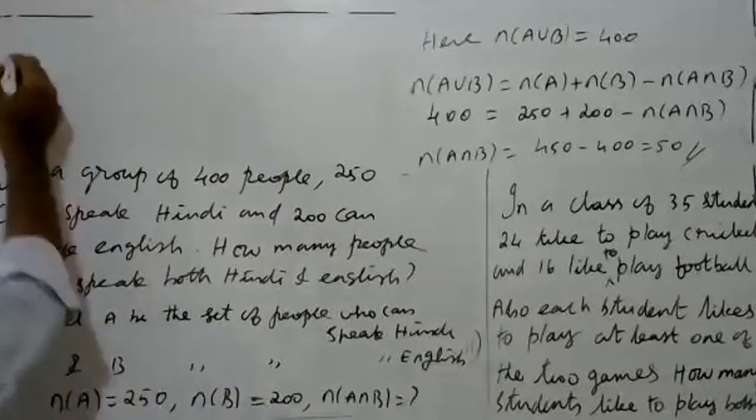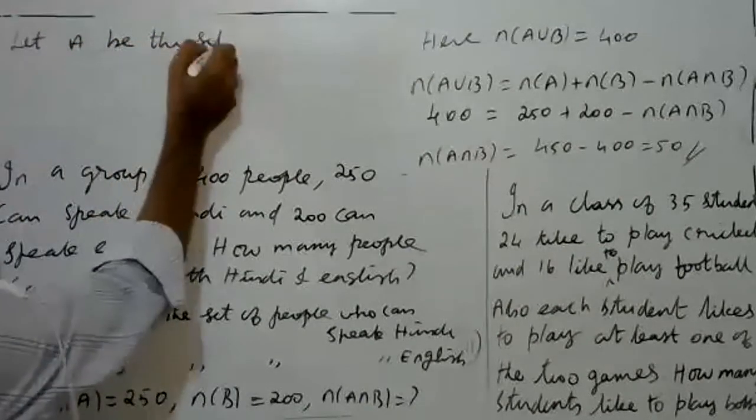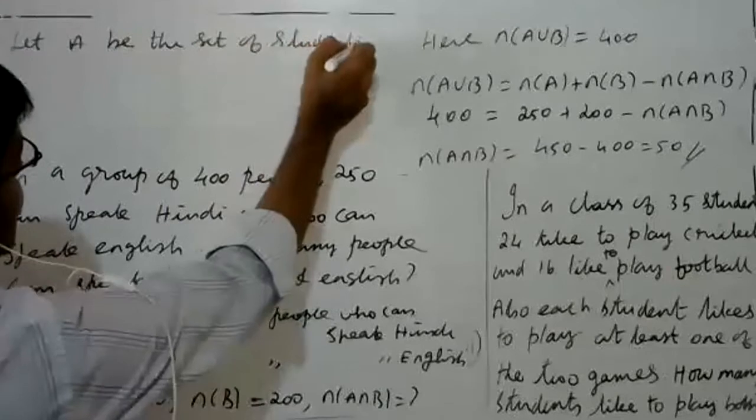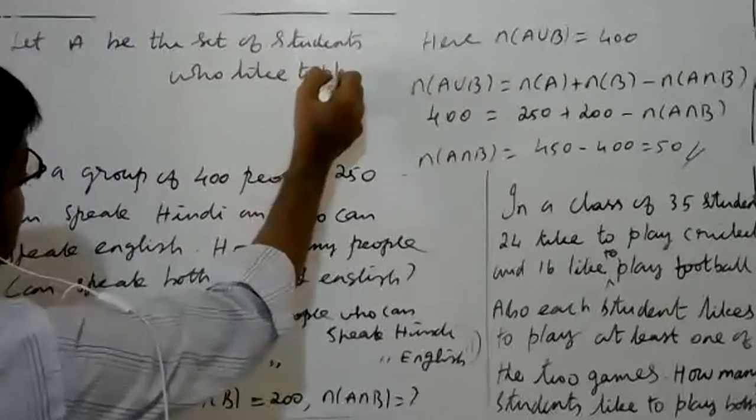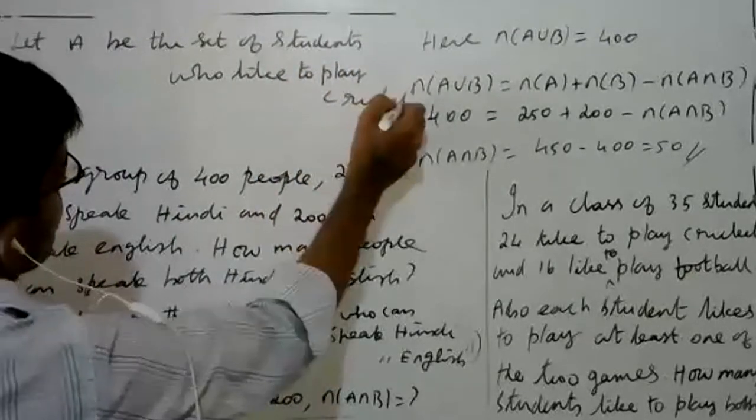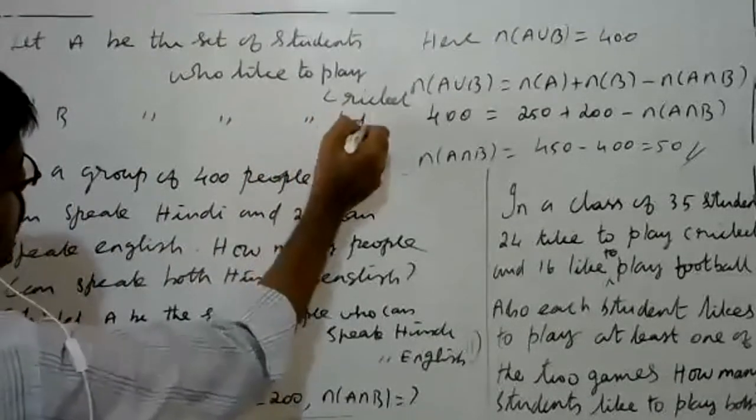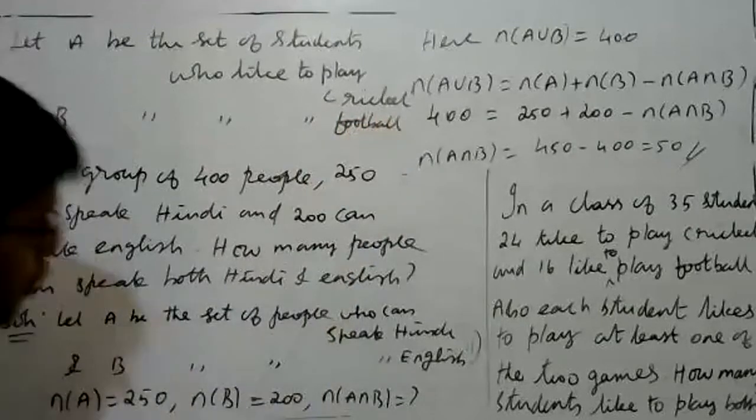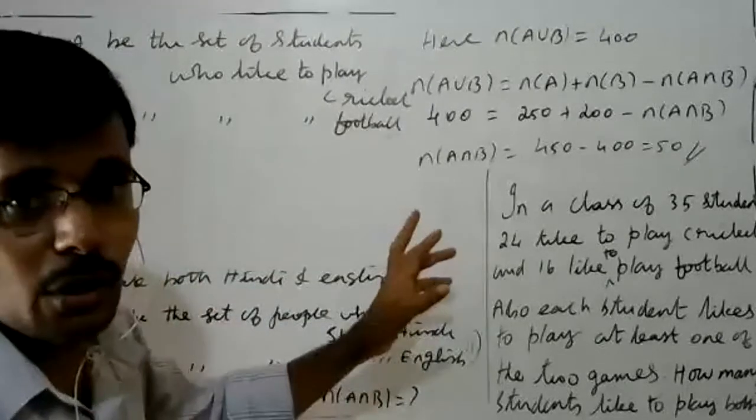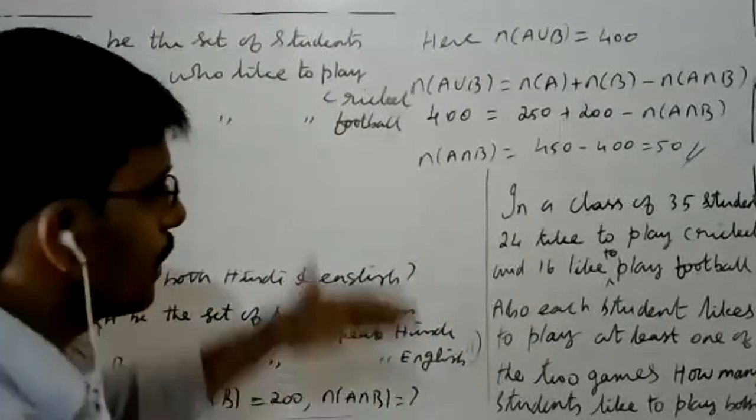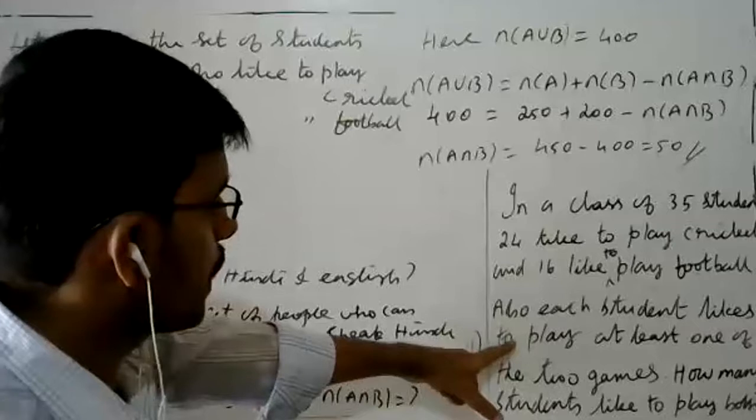Let A be the set of students who like to play cricket, and B be the set of all students who like to play football. What is the given information? You can solve the same problem by a Venn diagram also, but this way is very simple. We can use the formula also.